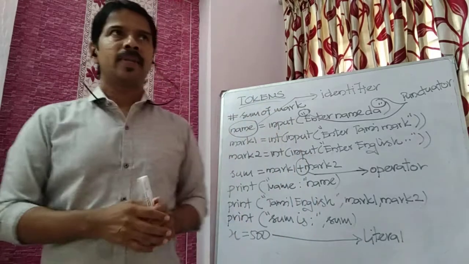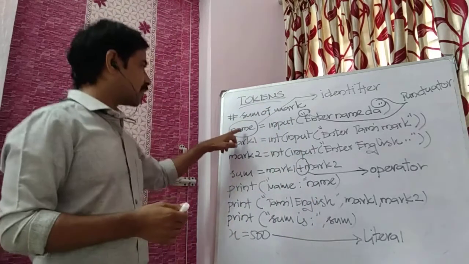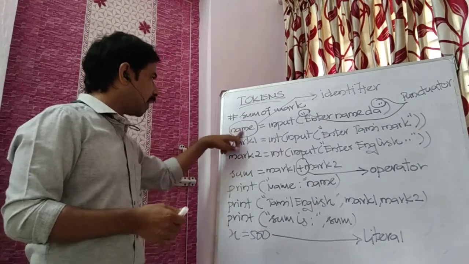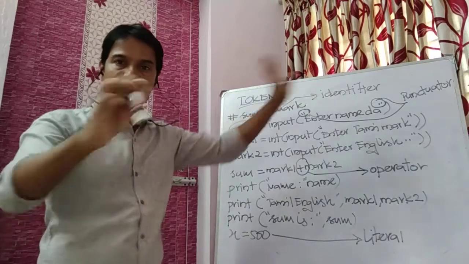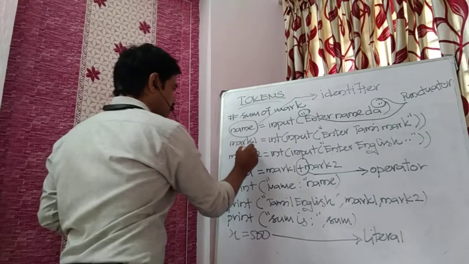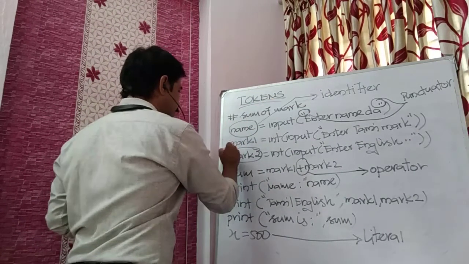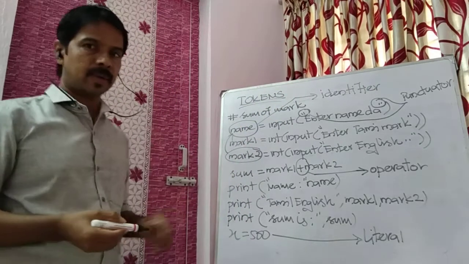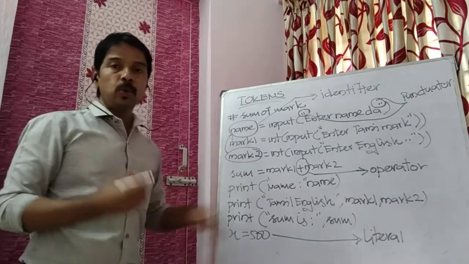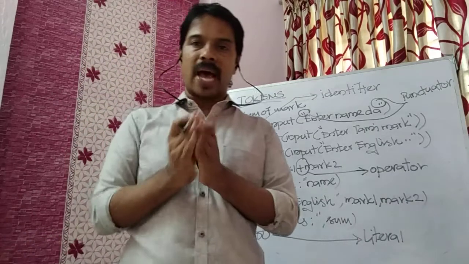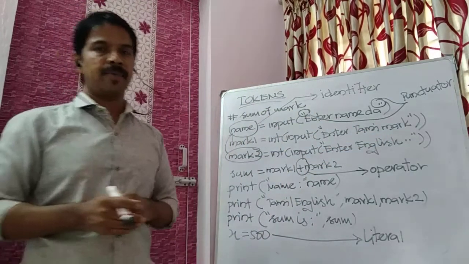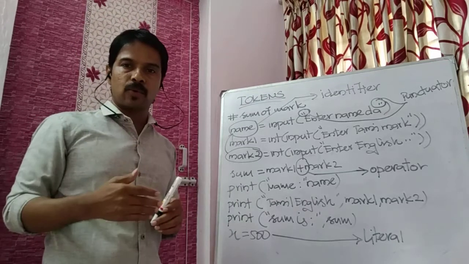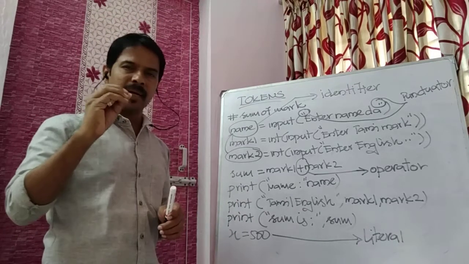Keyword means that it cannot be used as a variable like this. This mark 1, mark 2 and some name, all these things come under identifier. Not only this, even this. Some identifier, everything is an identifier. But you cannot use a keyword as an identifier. Actually, about keywords, in a few classes you will be able to understand, but I will tell you a sample.